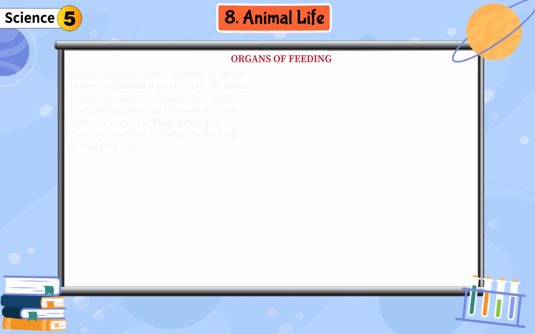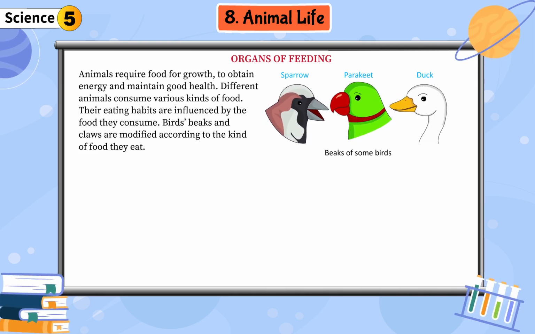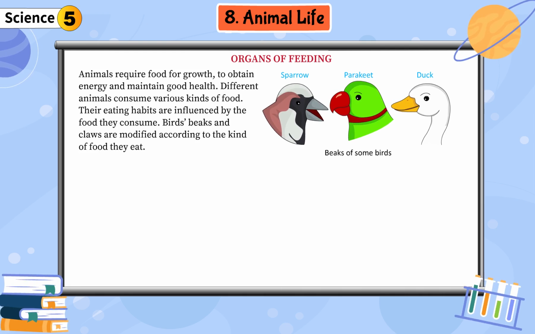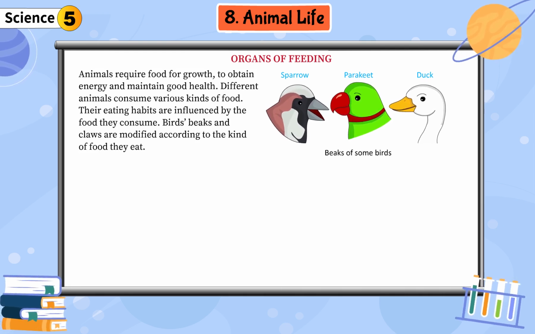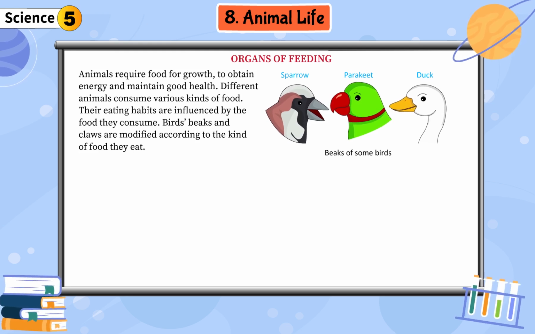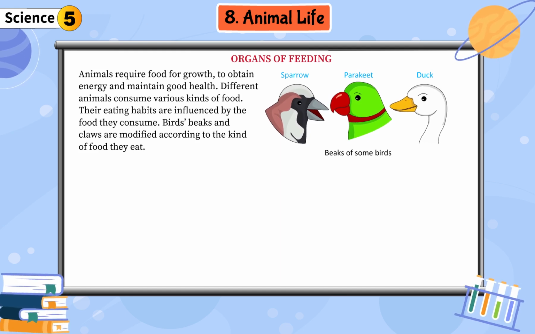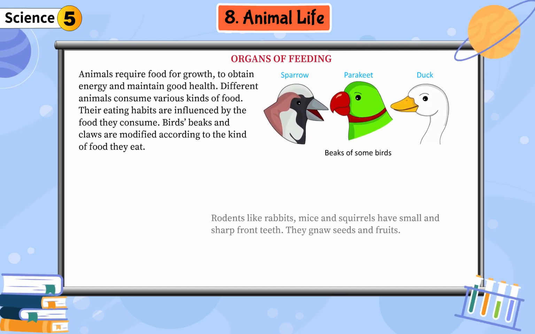Organs of feeding. Animals require food for growth, to obtain energy and maintain good health. Different animals consume various kinds of food. Their eating habits are influenced by the food they consume. Birds' beaks and claws are modified according to the kind of food they eat.